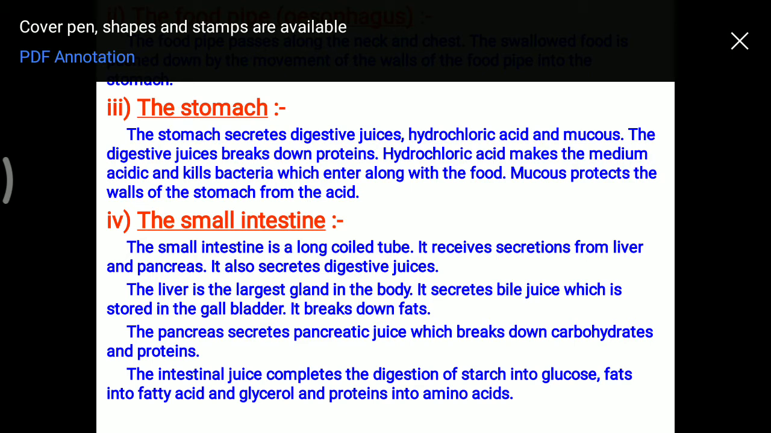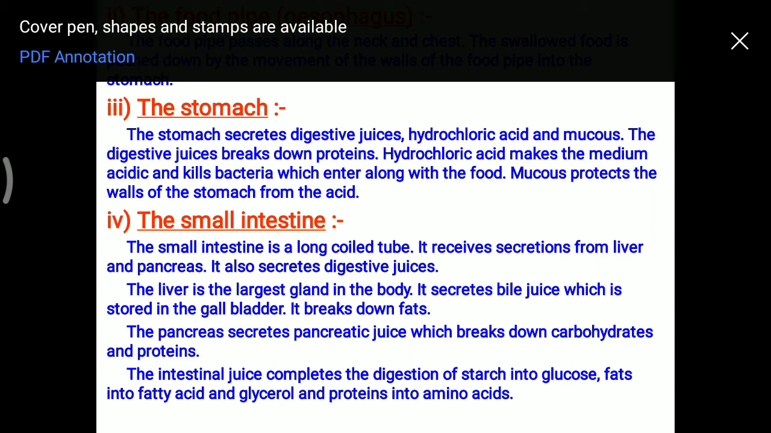One very important question here: where is bile produced? Now you have to note it down that bile is produced in the liver and stored in the gallbladder, and it helps in the digestion of the fat component of our food. The pancreas also secretes several pancreatic juices which break down carbohydrates and proteins. Now the intestinal juice completes the digestion of all food nutrients, that is carbohydrates, fats and proteins.